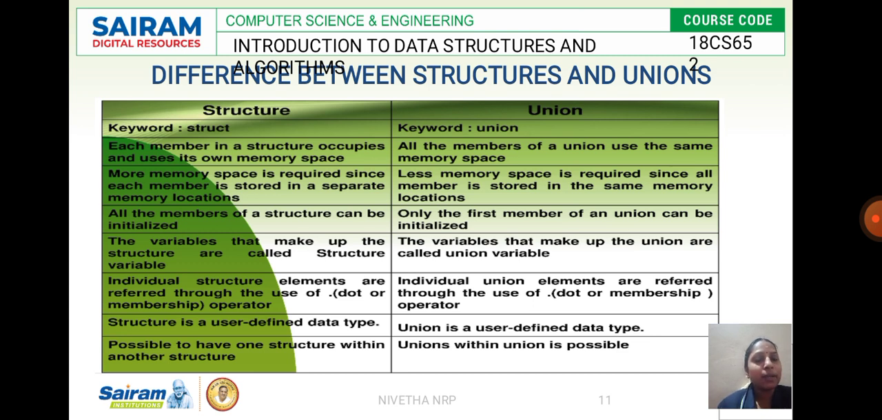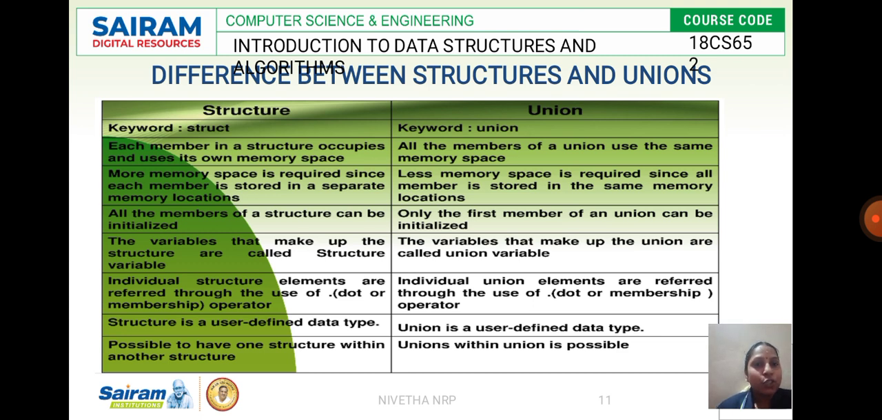Since the memory is allocated for all the members, a structure occupies more space. Since the memory is shared with all the members, a union occupies less memory space. In a structure, all the members can be initialized, since we allocate separate memory. In a union, only the member which has the maximum memory space, that is the first member, will be initialized. What is the first member here? The variable which needs the maximum memory will be initialized.